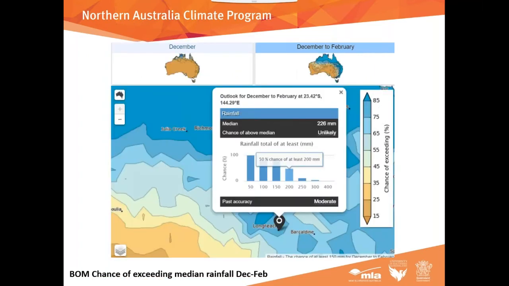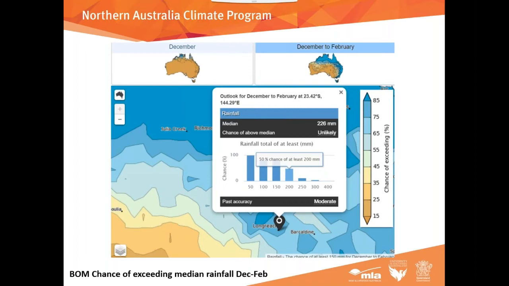So just looking at this one, we've zoomed in a little bit to Longreach, just to pick Longreach as a site. And this one tells us the chance of receiving certain levels of rainfall. So for Longreach, we've got a 50% chance of getting at least 200 mils over this period, that's December to February. And if we back off a little bit to say 150 mils, we've got an 83% chance of getting that. Now, I can hear a lot of locals saying, well, actually, 200 mils would be a nice change compared to the last couple of years, or even 150 mils would probably be a nice change for most people. But it's still less than our median, and noticeably less than our median.